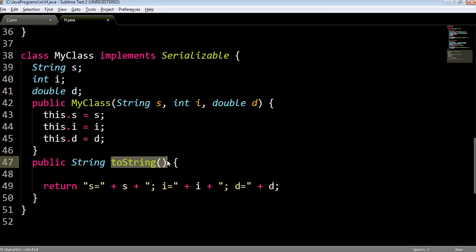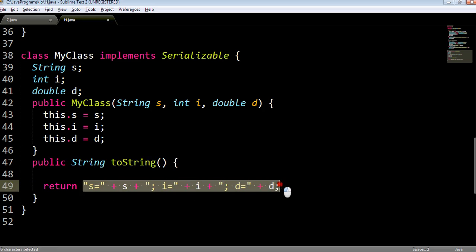Now here we have overridden this method of the Object class. The name of the method is toString and the return type of this is String. So whenever we try to print, like System.out.println, the object of MyClass, simply this method will be called and all the properties of the object will be printed.